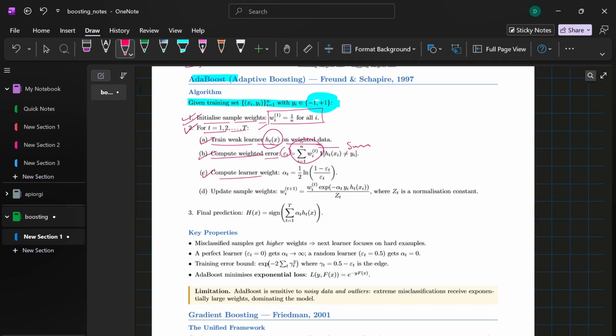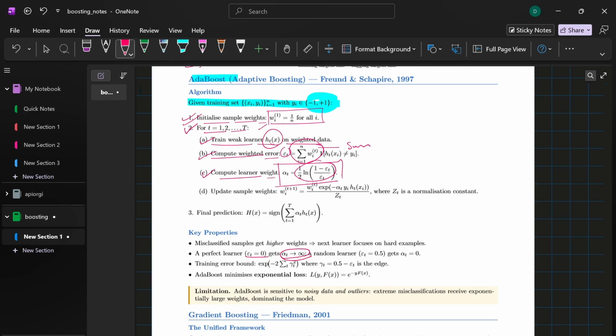Third step, we calculate the learner weight alpha_t. This is a critical step. We determine how much say, or voting power, each specific weak learner deserves in the final ensemble. The formula for alpha_t is given here. Let's unpack the intuition behind the log-odds formula. If a model gets a nearly zero error, e_t goes towards zero, and alpha_t shoots up towards infinity.